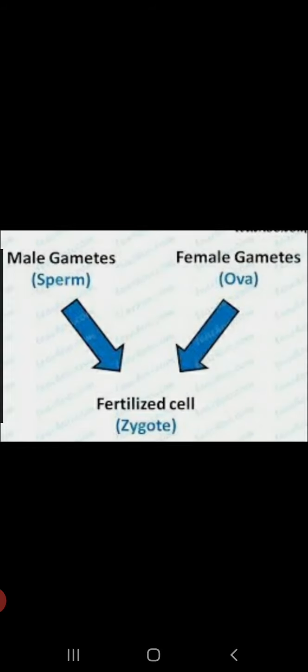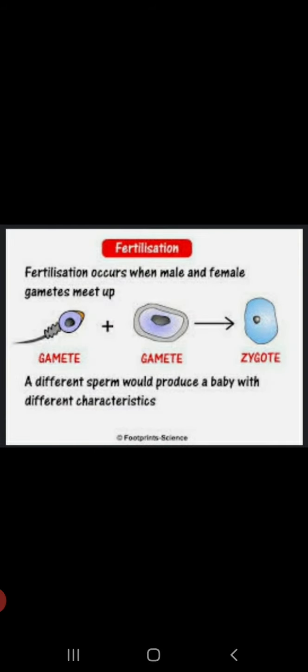Now, the male gamete and the female gamete fuse to form a structure called a zygote. So, male gamete and female gamete both fuse together and form a fertilized cell. This fertilized cell is called a zygote. Now, what do we understand by the term fertilized? The fusion of the male and female gamete is called fertilization, children. So, after fertilization, the zygote is formed.